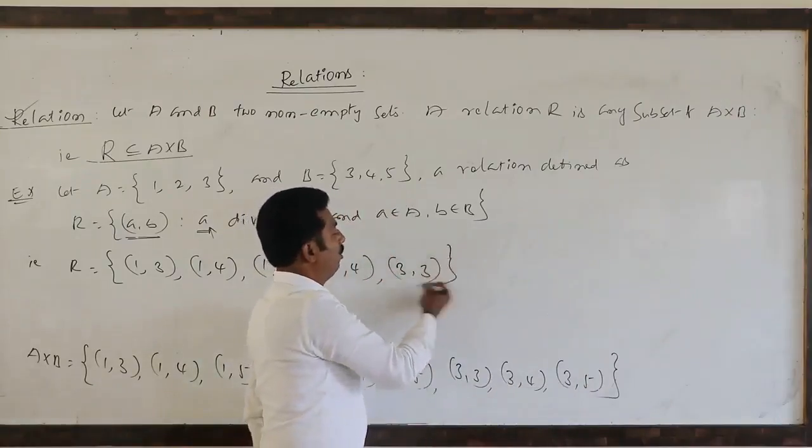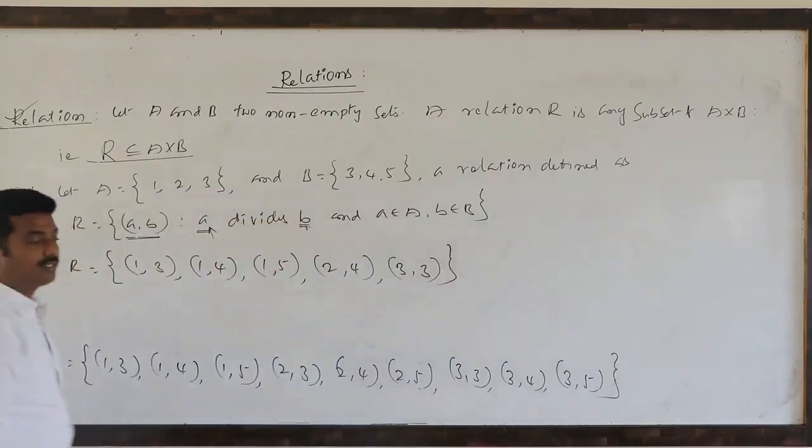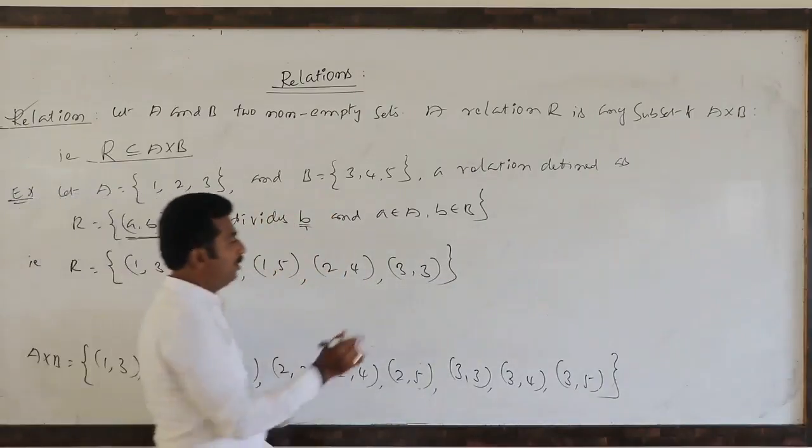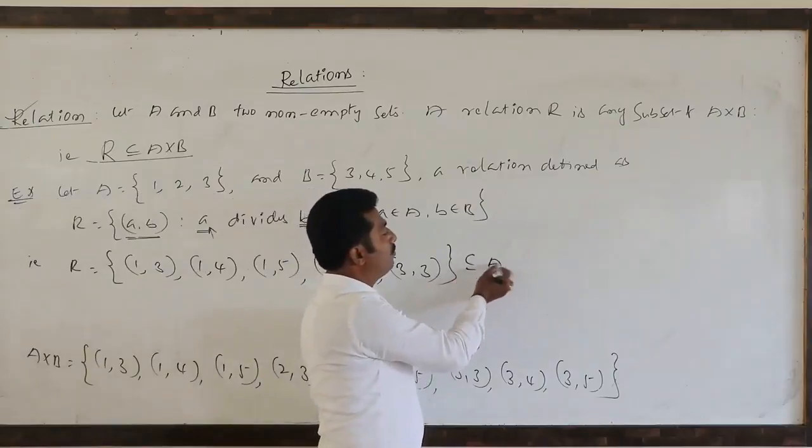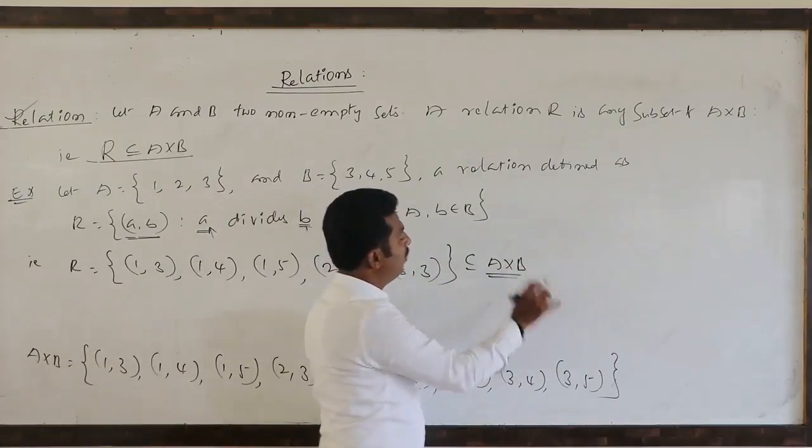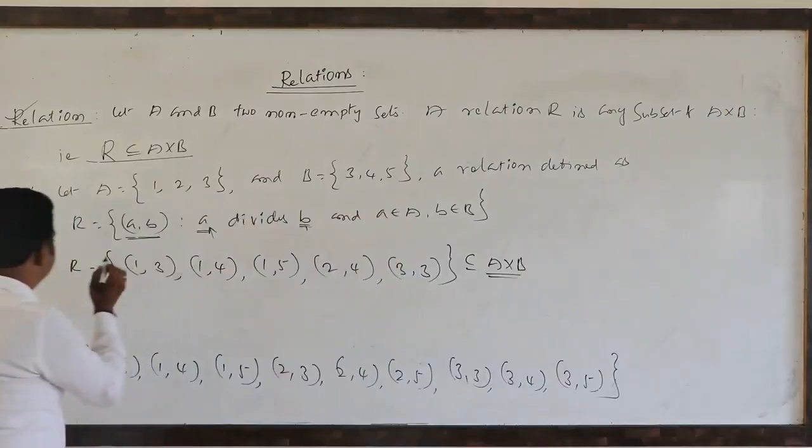So these are the possible ordered pairs. Very clear, this is also a subset of A cross B. Hence it is a relation.